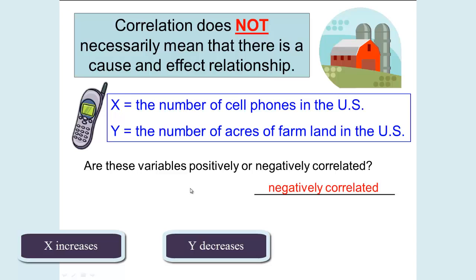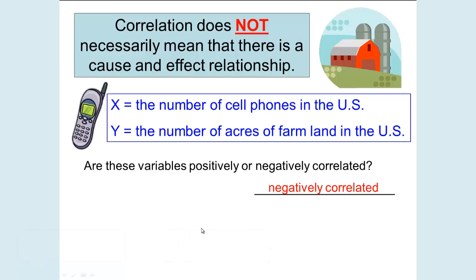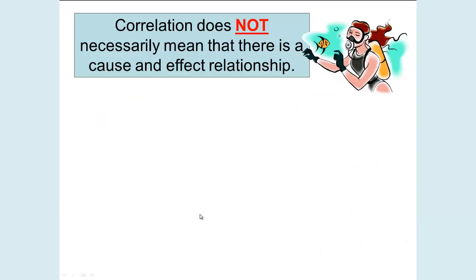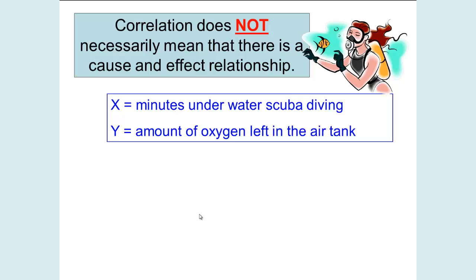So these are negatively correlated because they're moving in opposite directions. But has the number of cell phones caused the number of acres of farmland to decrease? No. There is not a cause and effect relationship between cell phones and farmland.